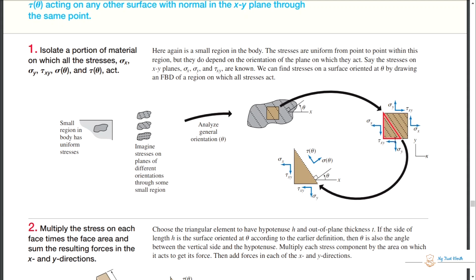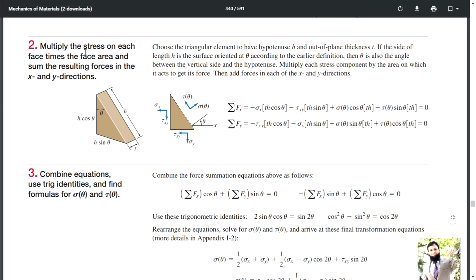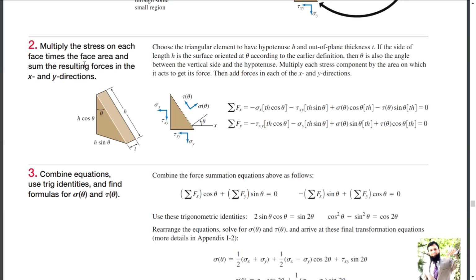This is your free body diagram, and all these stresses are acting, and we are interested in finding the normal and shear stresses at some arbitrary plane oriented at some arbitrary angle theta. Understood? All right. The second point is to multiply the stress on each face times the face area and sum the resulting forces in the x and y directions. You have to multiply the stresses with the area so that you will get the forces.